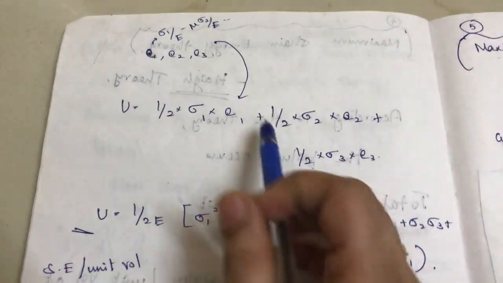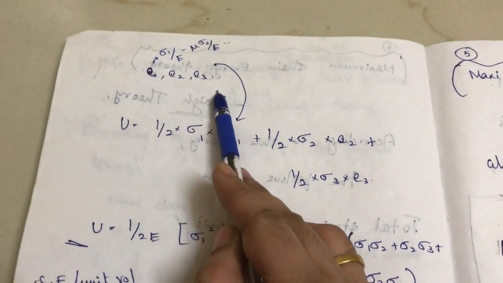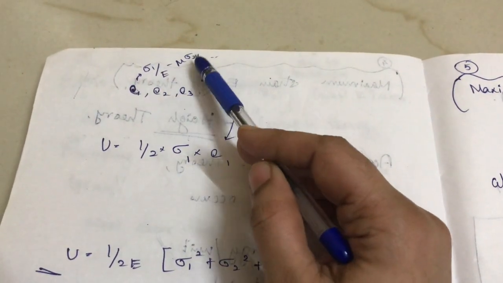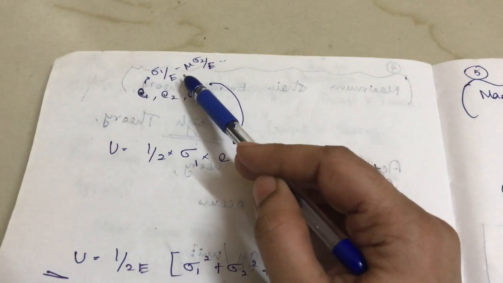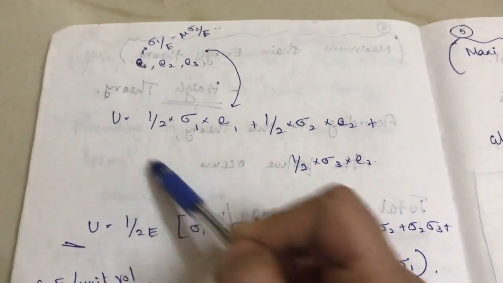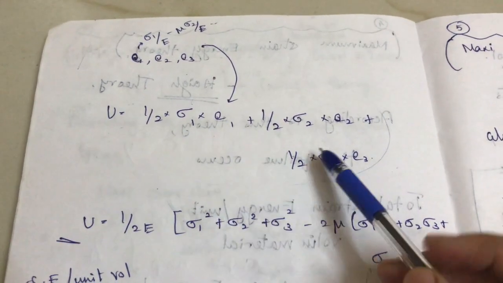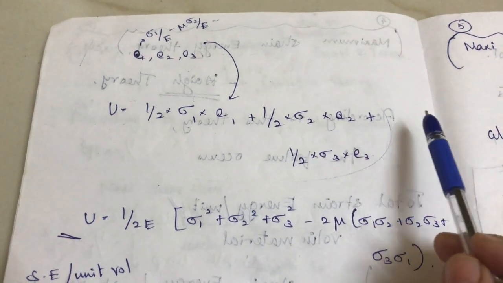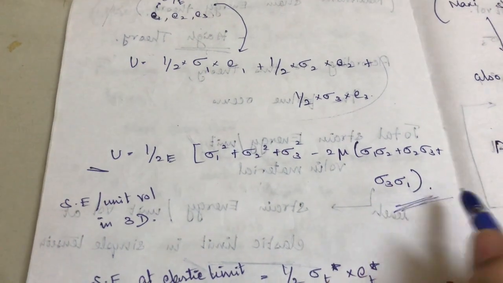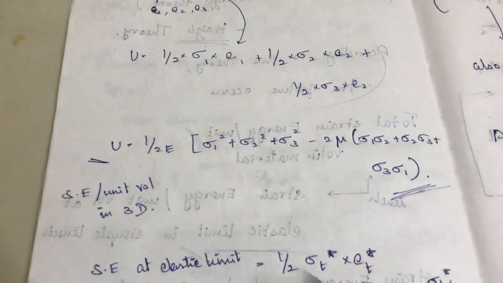So what's the formula actually? E1, E2, E3, these are the strains. We know the formulas: sigma 1 by E minus mu into the other two stresses, minus mu, right? So just substitute it in this U and you will easily get the value as half of sigma 1 into E1 plus half of sigma 2 into E2, likewise. Just take it out, and if you simplify it, it will come like this. So this is the first part.